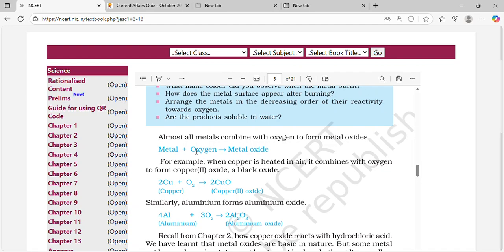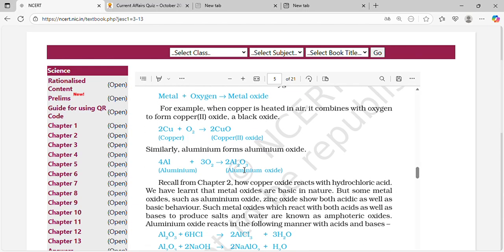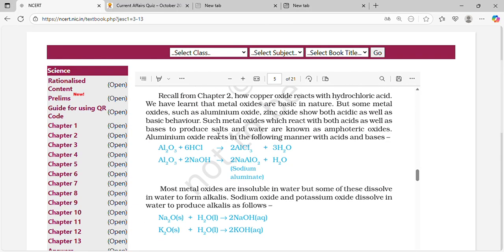All metals combine with oxygen to form metal oxides. Metal plus oxygen gives metal oxide. For example, when copper is heated in air, it combines with oxygen to form a black oxide, cupric oxide. Similarly, aluminum forms aluminum oxide. We learned that metal oxides are basic in nature.